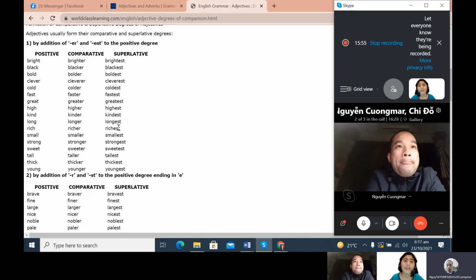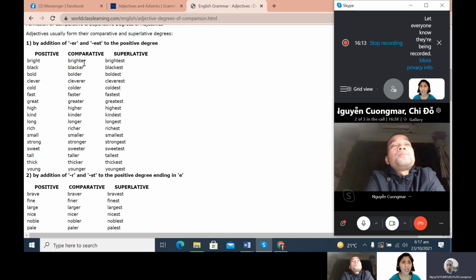Okay. What have you noticed with the comparative and the superlative degree? What do you notice with the changes in the comparative? Okay, this is now the positive degree. What have you noticed with the changes under the comparative and superlative degree?